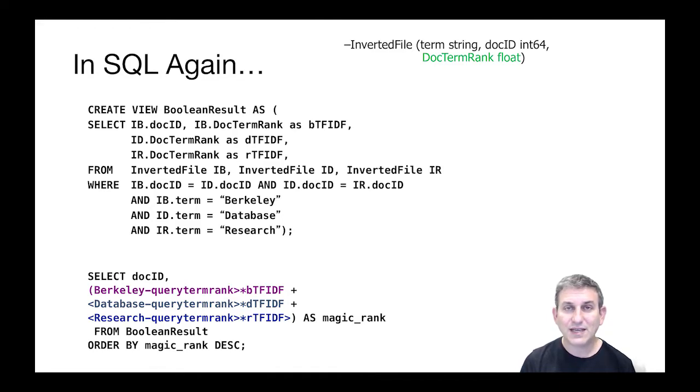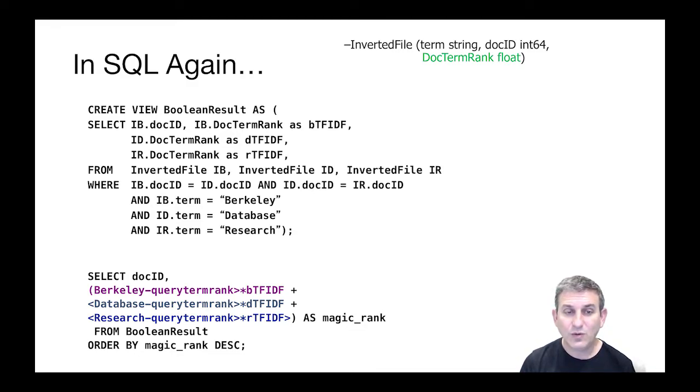It's the intersection, the merge intersection of the postings lists for Berkeley, database, and research. And from that view, we're going to create a query that's going to fetch the doc ID, and then the ranking is going to be the vector product of the query term ranks we just computed on the previous slide for each of the query terms with the document at hand.